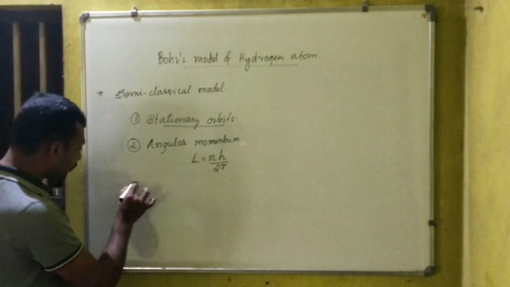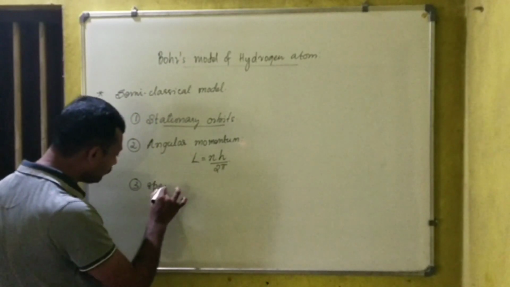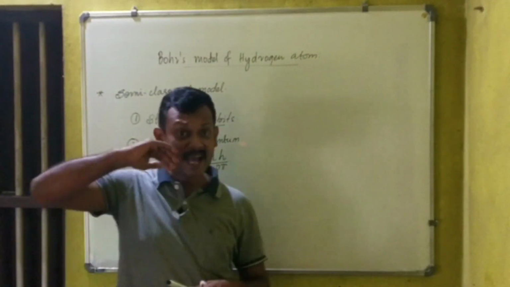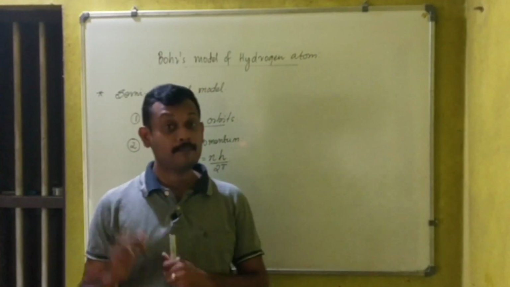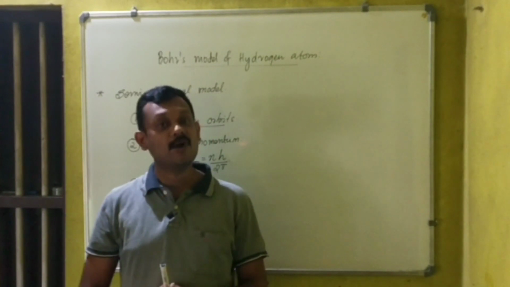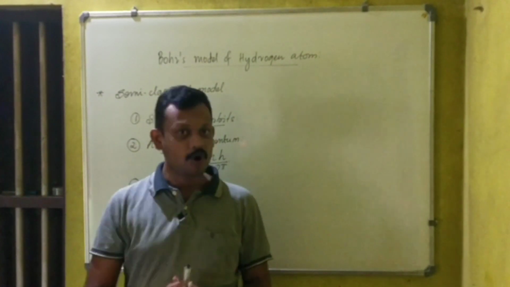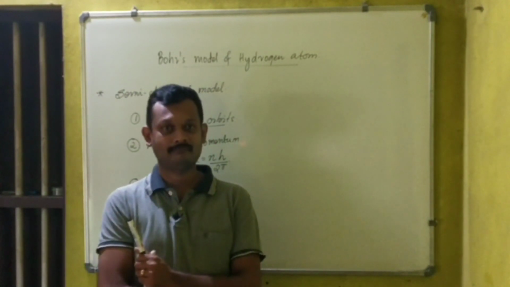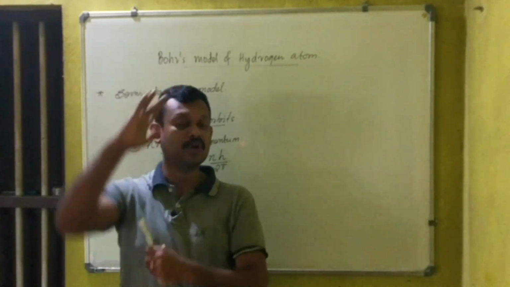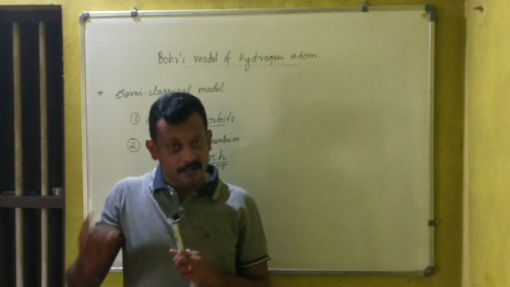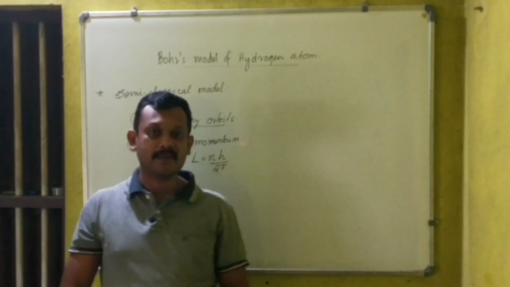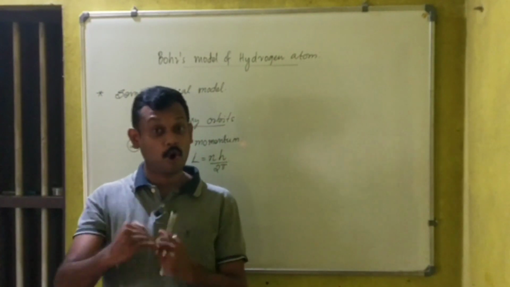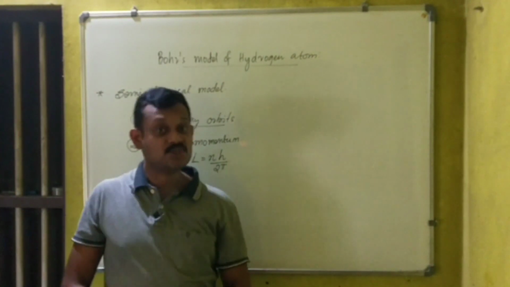Now regarding the spectrum. So the third point is regarding the spectrum. When an electron makes a transition from one orbit to another orbit, energy exchange occurs.